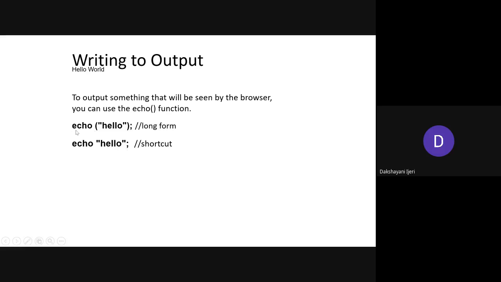One is echo, and within the parentheses you specify the value that you want to display, within double quotes, and it has to end with a semicolon, right? Another method is to use echo and simply take the value or string within double quotation marks that you want to display. Again it has to be terminated with a semicolon. Correct.